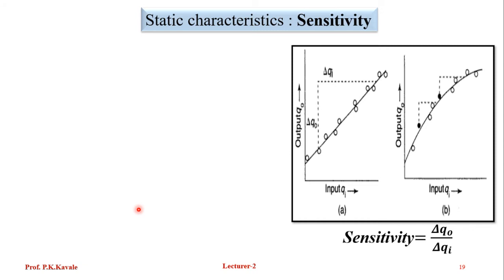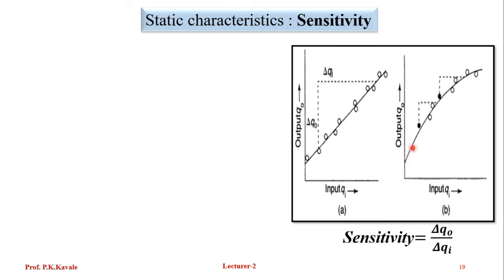There is one static characteristic known as sensitivity. What is sensitivity? It can be explained with the help of linear and non-linear cases. In the linear case, there is some input quantity and some output quantity. Output upon input, that ratio is known as the sensitivity.